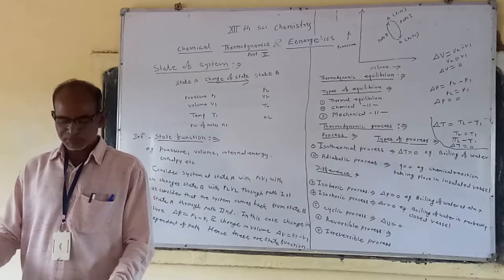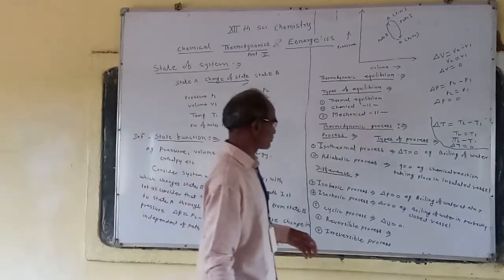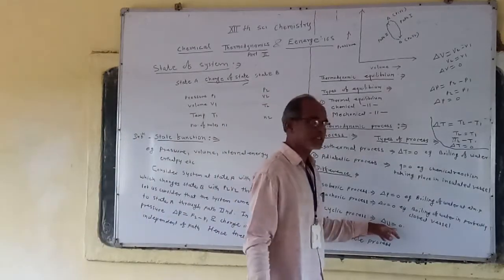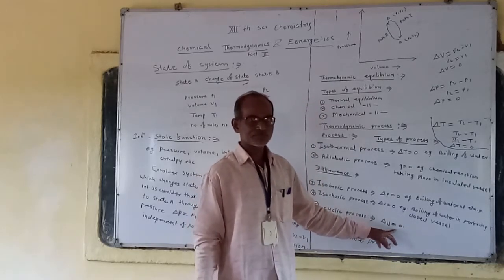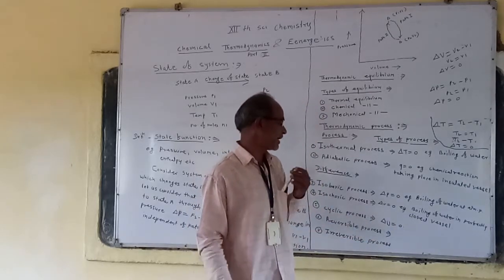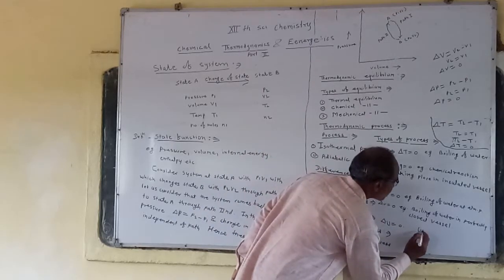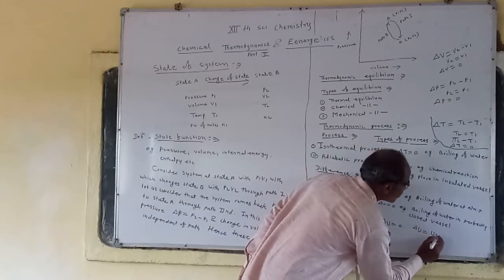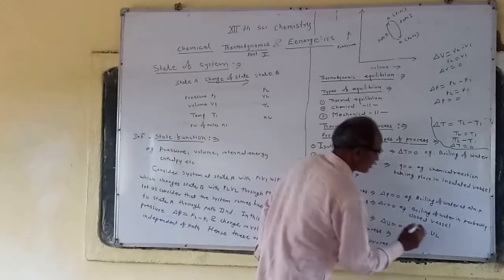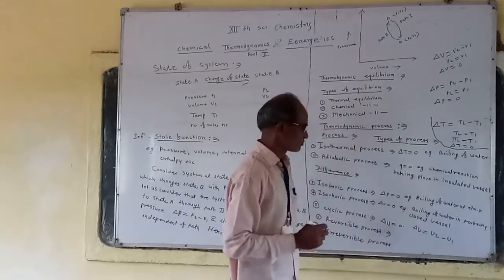Energy change in a cyclic process is 0. That is, delta U is equal to 0, that is, internal energy at the final state minus internal energy at the initial state.